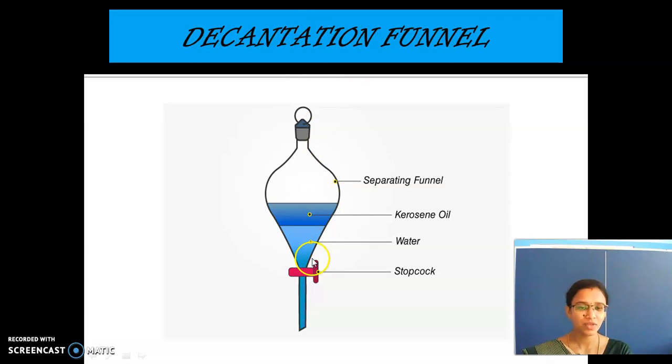So the water which has the higher density stays in the bottom, and kerosene stays on the top. So we have two distinct layers. How many layers we have now? Two layers. Water in the bottom and kerosene in the top. So now by using this stopcock, the water flows out and kerosene will be left in it. So now we have separated both the kerosene and the water.